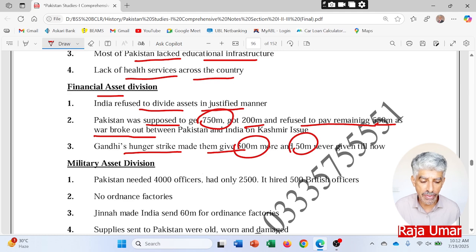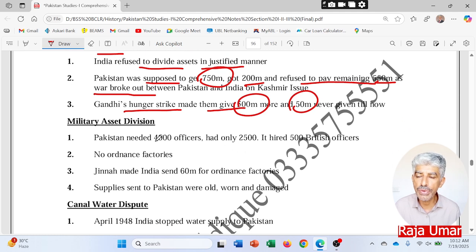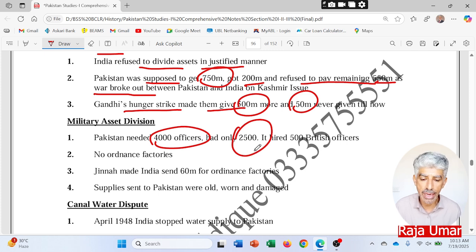So, military assets division. Pakistan needed 4,000 officers to command the Pakistani forces, but Pakistan had only 2,500 officers in the military. So it hired 500 British officers just to train others, so that Pakistan would be able to overcome the deficiency of commanding officers.